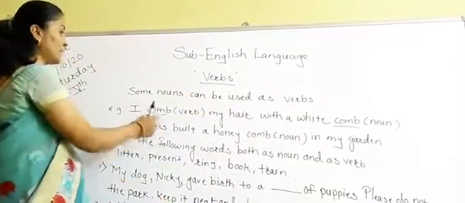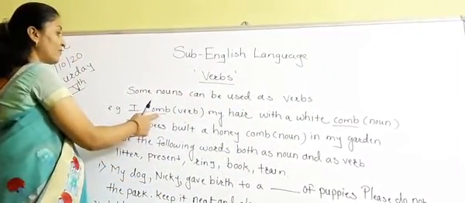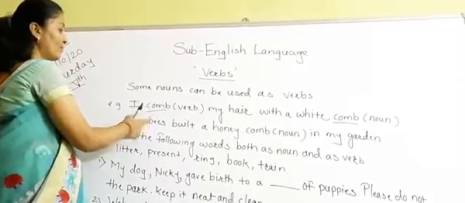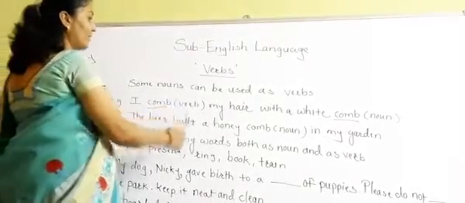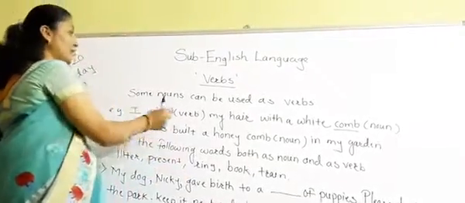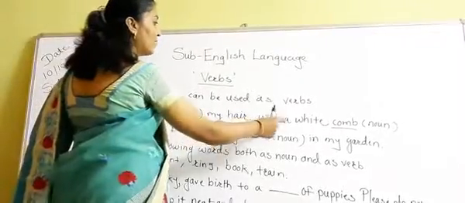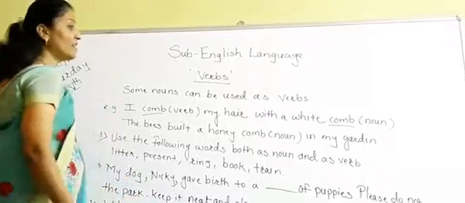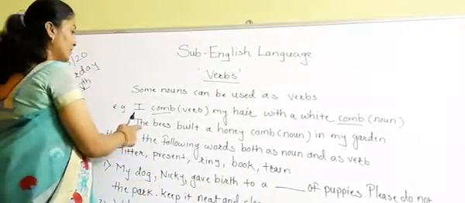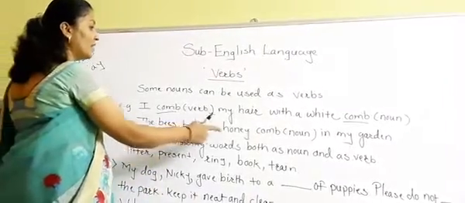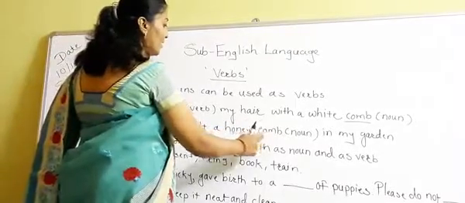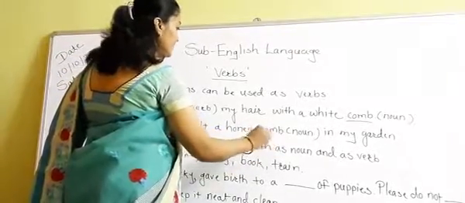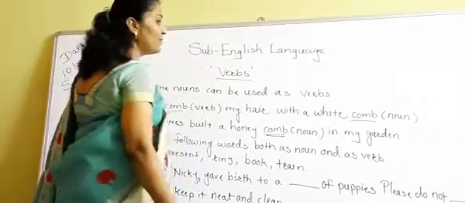So students, you can see here I have underlined the first word, comb, and that is a verb here in the first part of the sentence, and in the second part of the sentence it is used as a noun. It is working as a noun. The bees built a honeycomb. Here comb is a noun in my garden.